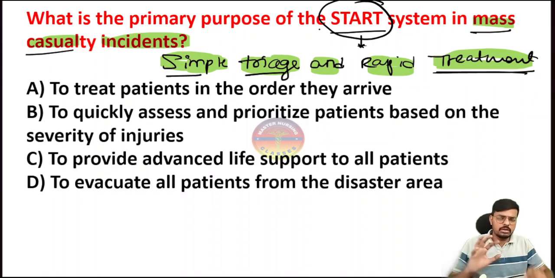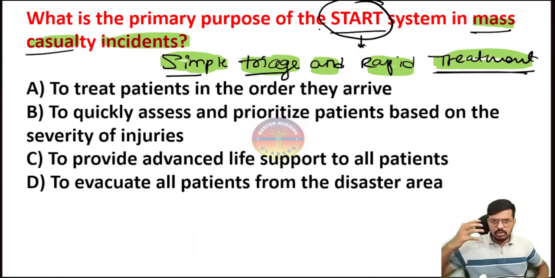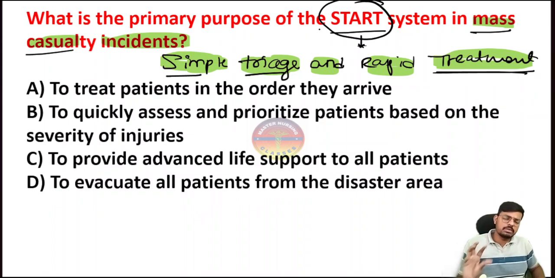So whenever there is a mass casualty, we have to go with color coding, and we have to give color codes to the patients based on the severity of their injury. If the patient is dead, or is in a situation where we can't make him survive, and anyhow the patient is going to die within a few minutes or seconds, that kind of patient we have to give the color coding of black, and prioritize as the last priority.